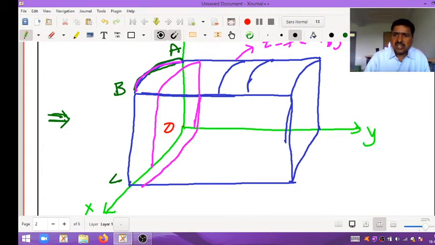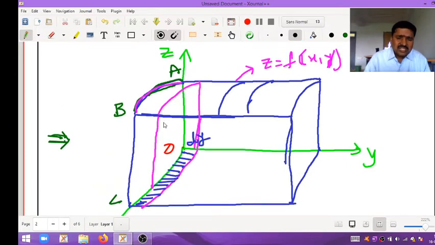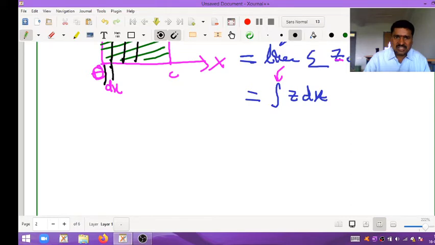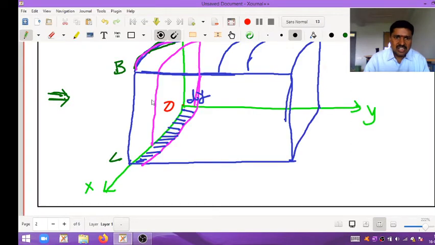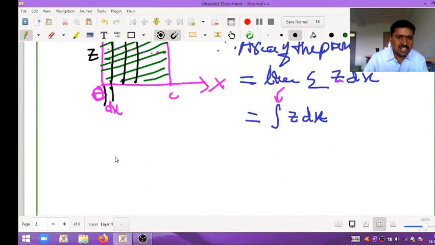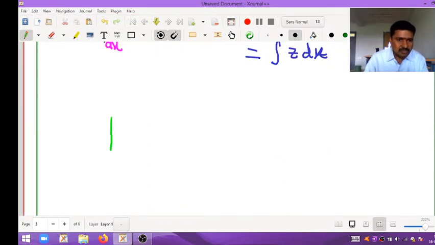See this one. Here, the width along the y-axis is dy. And this length is what? See here, this one I am separately denoting like this. That cake piece, looks like a cake piece, one piece of cake, piece of bread. I am representing it separately.